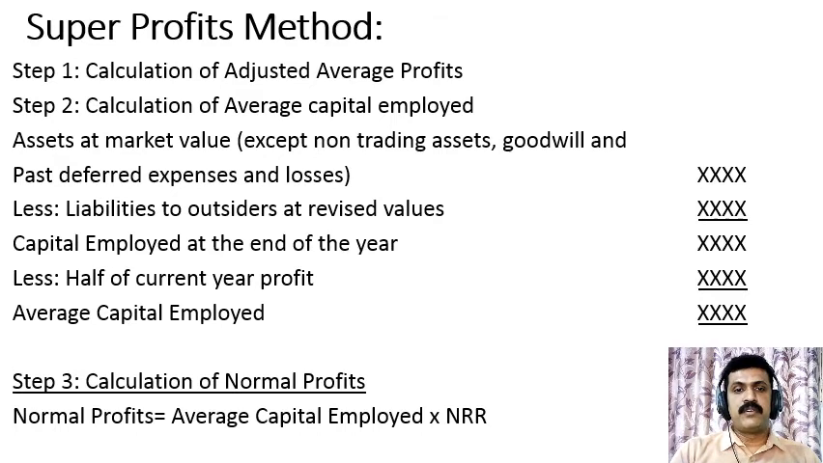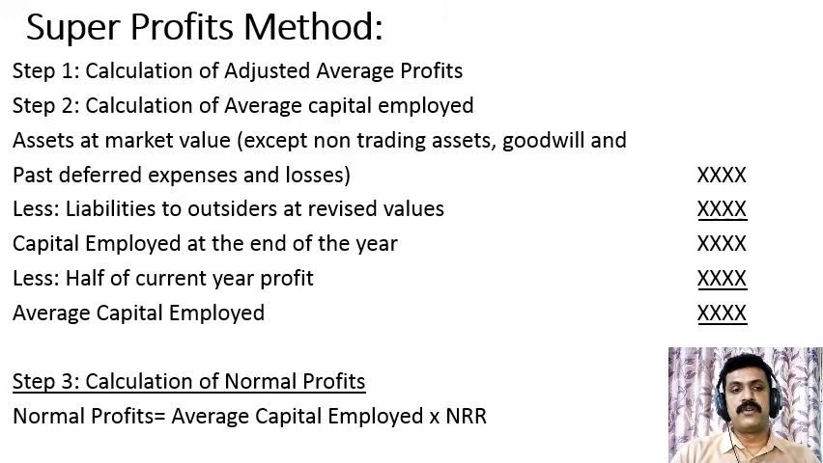First, under super profits method, the goodwill is calculated by using the following steps. In step 1, we have to calculate the adjusted average profits. Just like we calculated the adjusted average profits in the previous methods, here also we have to calculate the adjusted average profits first. And then in the next step, we have to calculate the average capital employed. When the average capital employed is directly given in the problem, we have to take that amount.